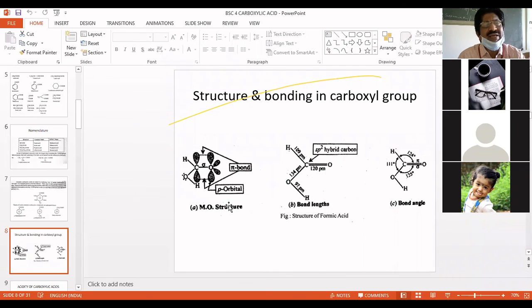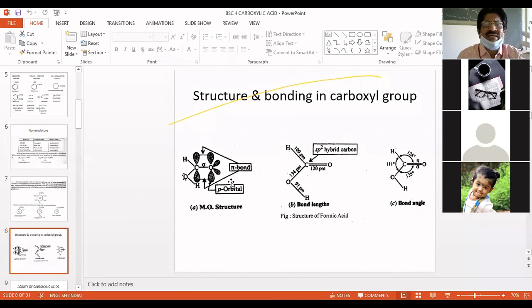Based on the structure and bonding in the carboxylic group you get the strength of the acid, that is, the acidity of the carboxylic acids, because strength mainly depends on these structures and bonding, particularly on the molecular orbital structure.